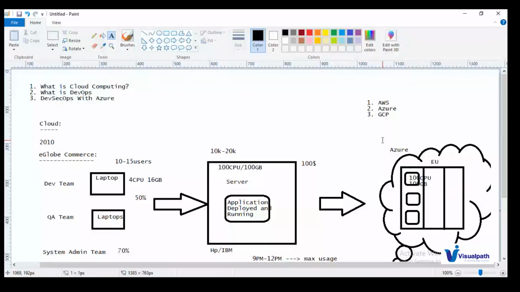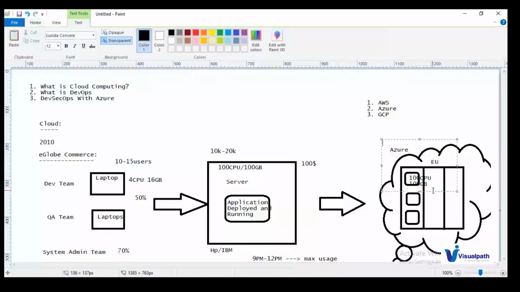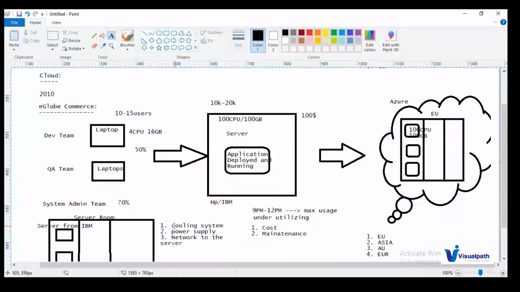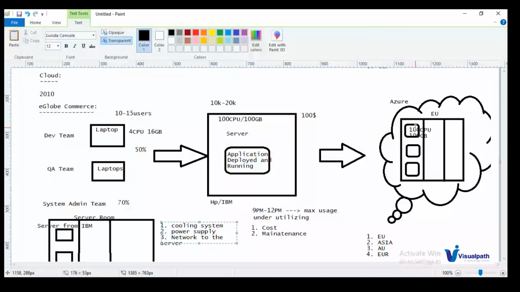So we need to make a request to Microsoft Azure saying that I need 20 CPU, 32 GB memory, or 25 CPU, 25 GB memory. I need this much configuration of virtual machine. I need maintenance of all these three: cooling system, power supply, network. We don't need to install the server in our server room anymore when we are using Azure Cloud.